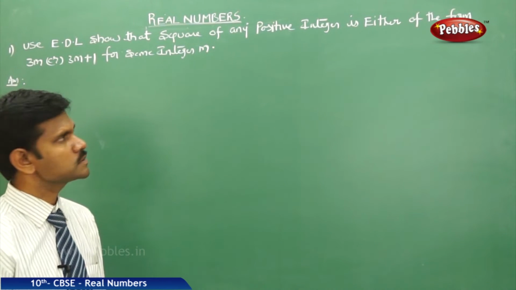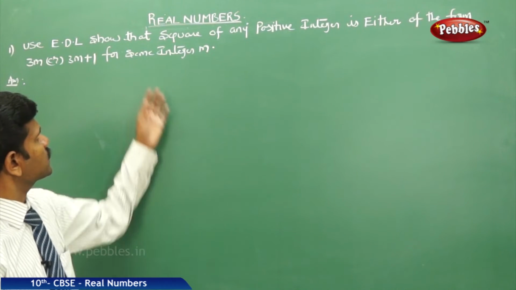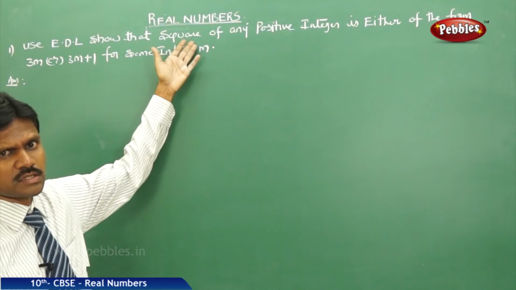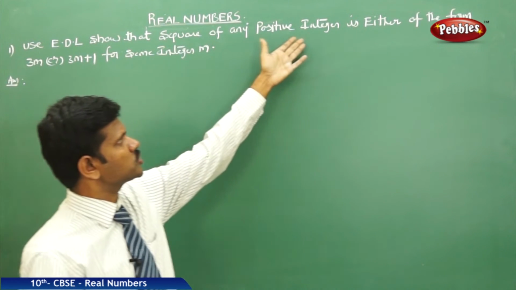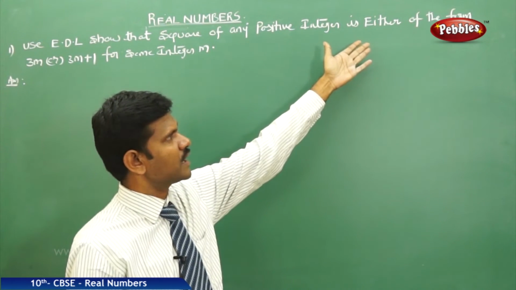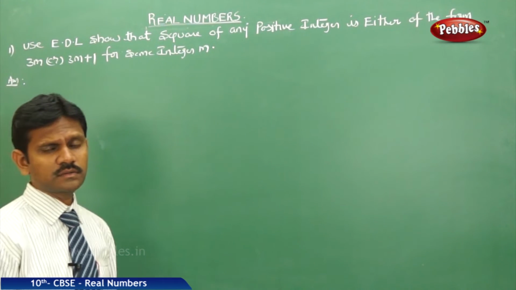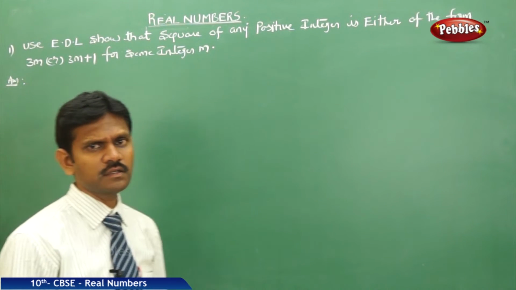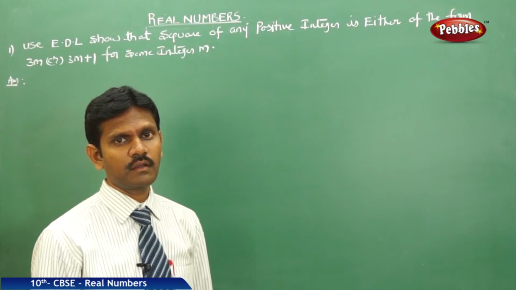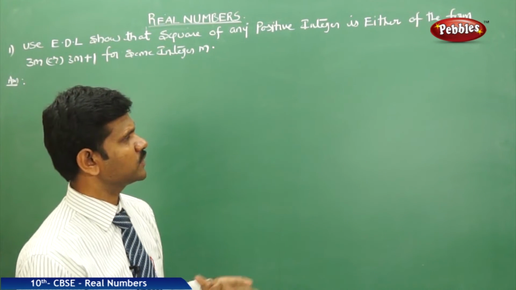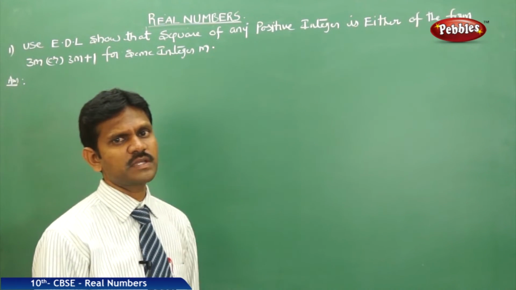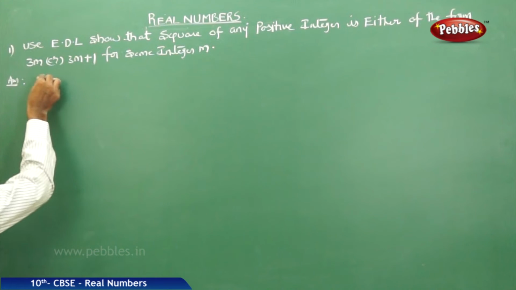Our next problem is: use EDL to show that the square of any positive integer is either of the form 3m or 3m plus 1. That is, if you take any integer and square it, the result must be either of the form 3m or 3m plus 1.